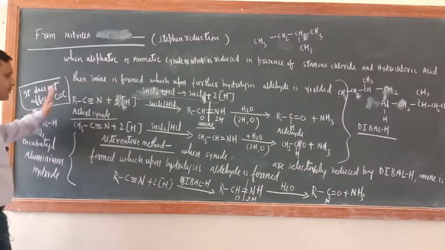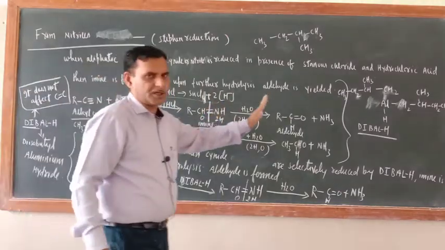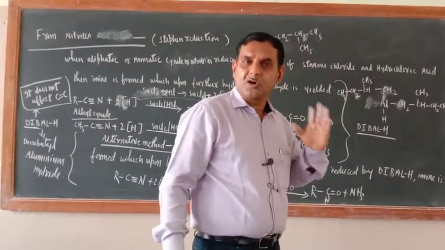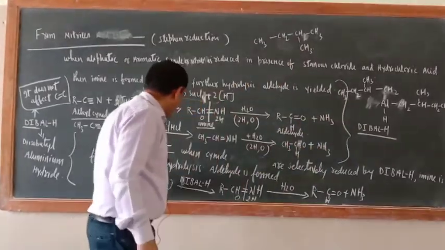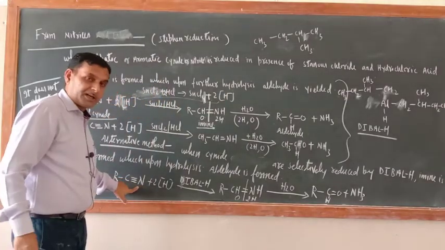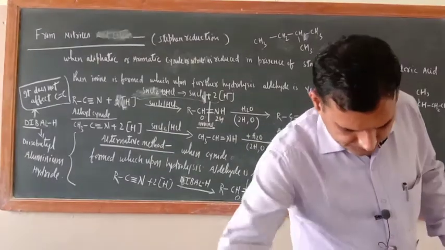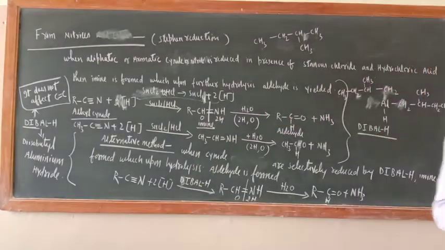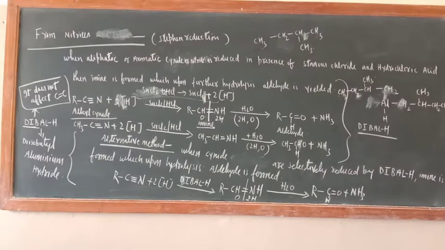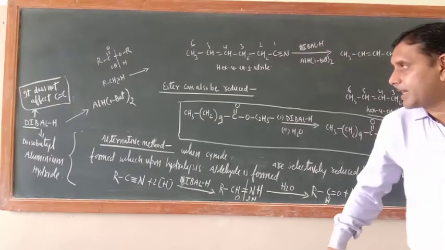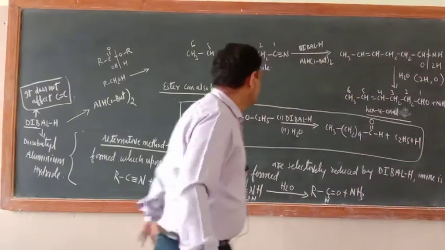Now I will rub this side and will write that reaction also. That is the most important. So this is also one type of selective reagent, because it is reducing only cyanide. Just see, cyanide group, but it is not affecting the double bond. Just let me rub this side and will teach. Okay, so we were discussing that DIBALH is a selective catalyst.